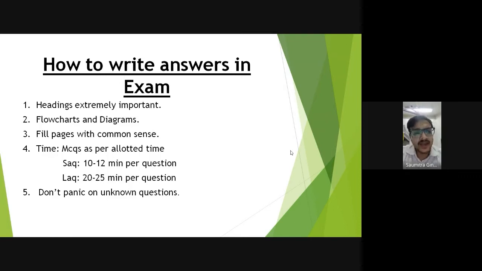So don't panic, fill and try to fill pages. Write 2 to 3 pages, 4 pages for a short note, 6 to 7 pages for a long note.